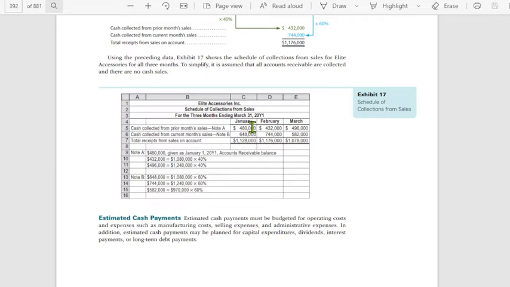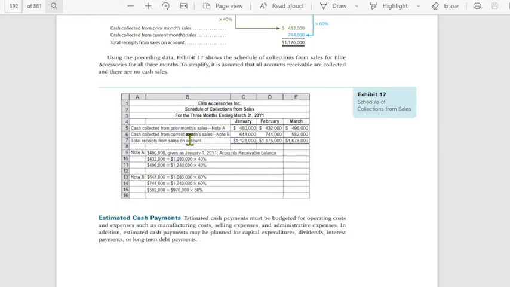Next, 1,080,000, kasi ito yung sales natin ng January, multiply to 40%, that is 432,000. Makokolekta po yan ng February. 1,240,000 times 40% is 496,000, kasi yan yung sales ng February na makokolekta natin ng March. Okay, doon tayo ngayon sa 60%. Kung kailan nabenta, doon makokolekta yung 60%. 1,080,000 times 60% is 648,000.